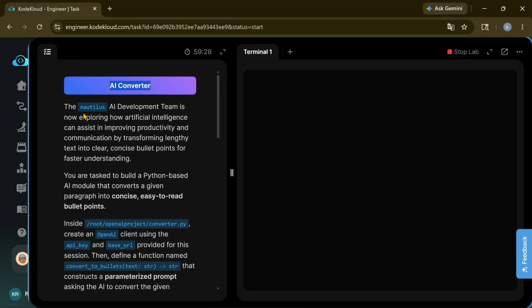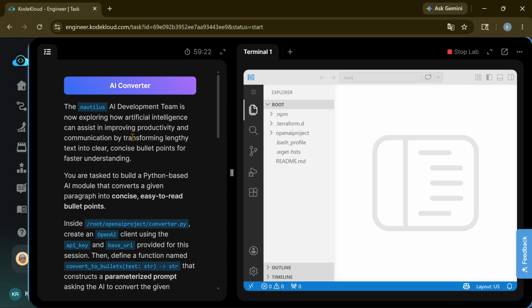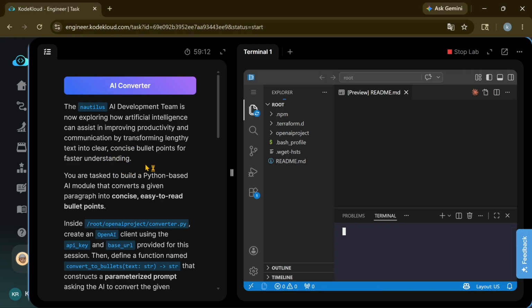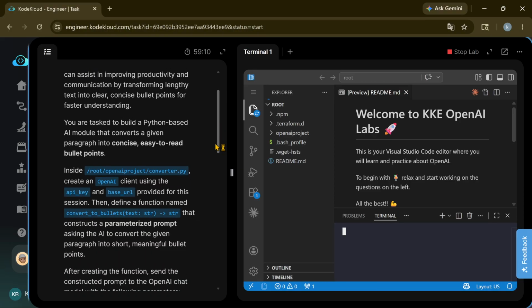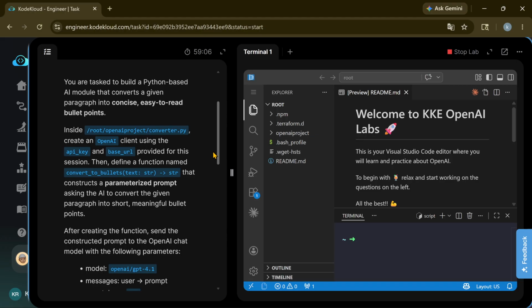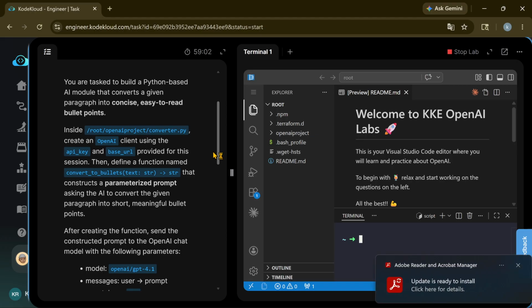AI Converter. The Naturalist AI development team is now exploring how artificial intelligence can assist in improving productivity and communication by transforming lengthy text into clear, concise bullet points for faster understanding. We are tasked to build a Python-based AI model that converts a given paragraph into concise and easy to read bullets.